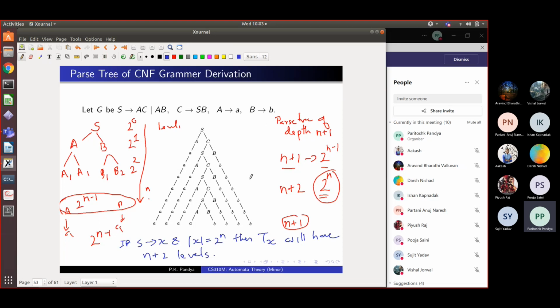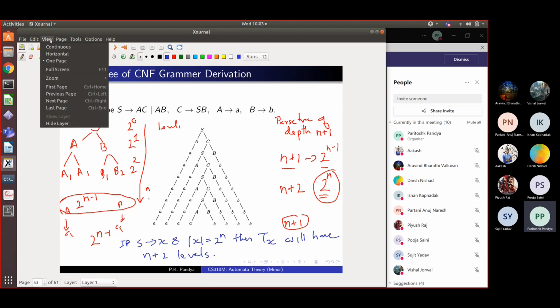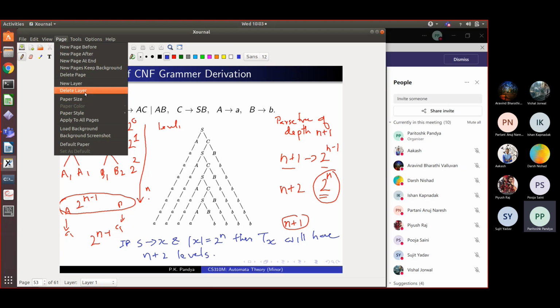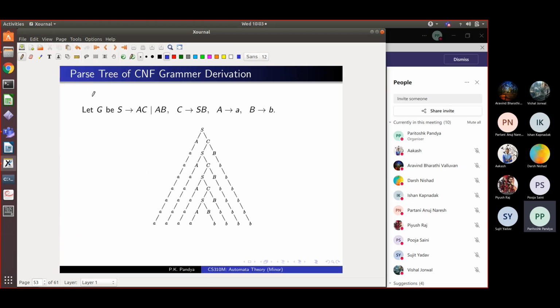Now I'm going to have to erase this, so let me clear this level view. I'm going to delete this layer and write this fact here. If S derives x and the length of x is equal to 2 raised to n, then Tx has n plus 2 levels. This is one fact that should be clear to you, and this is for any Chomsky normal form grammar and any string x which is derivable from it. Agreed?